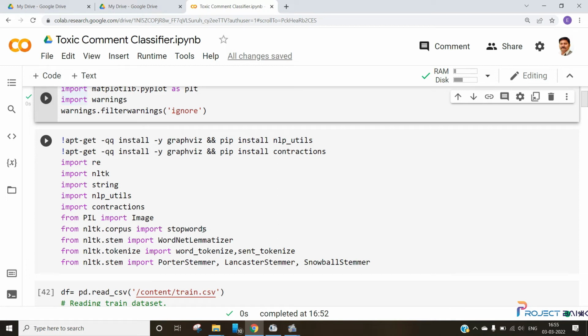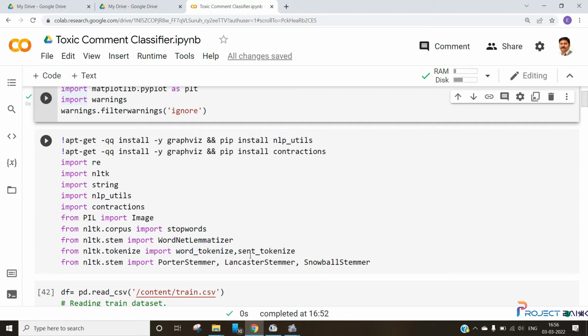And then we have the WordNet lemmatizer. WordNet is a large, freely and publicly available lexical database for the English language, which aims to establish structured semantic relationships between words.